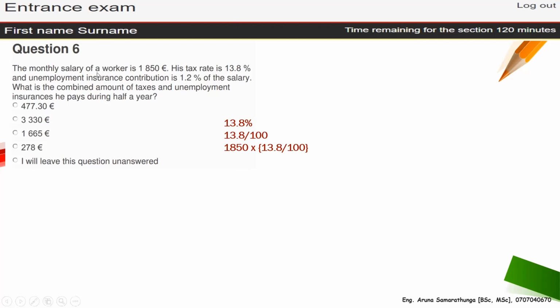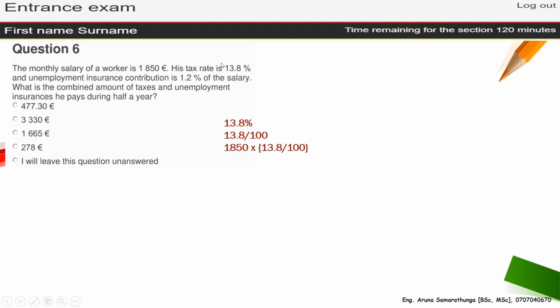Monthly salary of worker is 1,850 euros. His tax rate is 13.8. And unemployment insurance contribution is also 1.2 of the salary. This is a ratio. What is the combined amount of taxes and unemployment insurance he paid during half year? So be careful, half year.